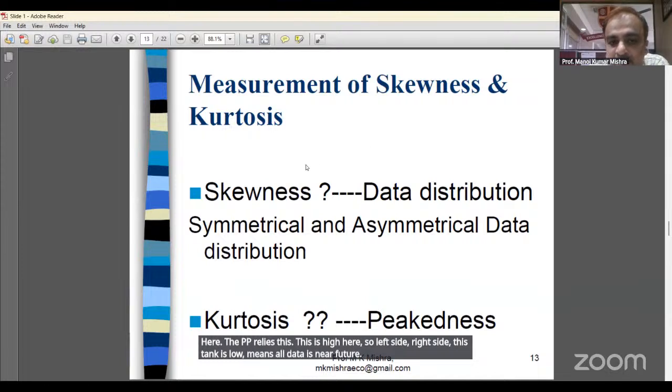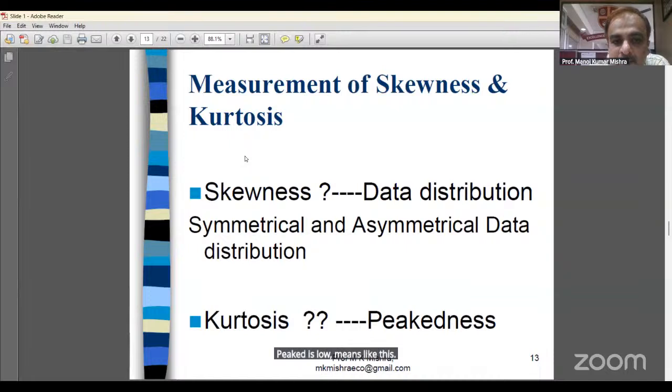Peak is low means like this. In this diagram, the peak is low, but the data is more scattered. Suppose this is a line and the distribution is like this. Here the peak is low, but this area is more. The lowest value is this, the highest value is this, so it is more dispersed.